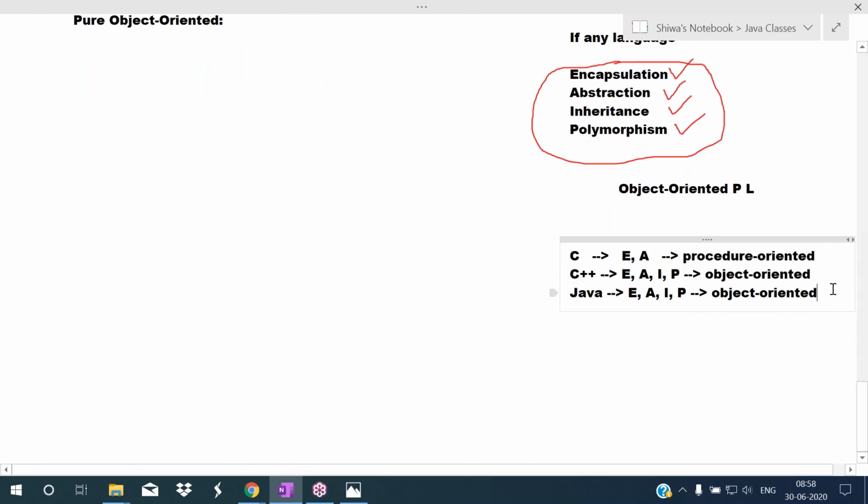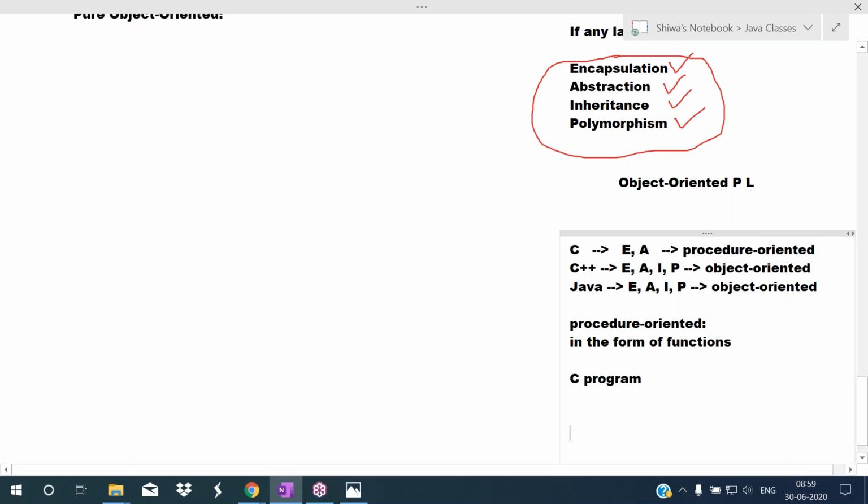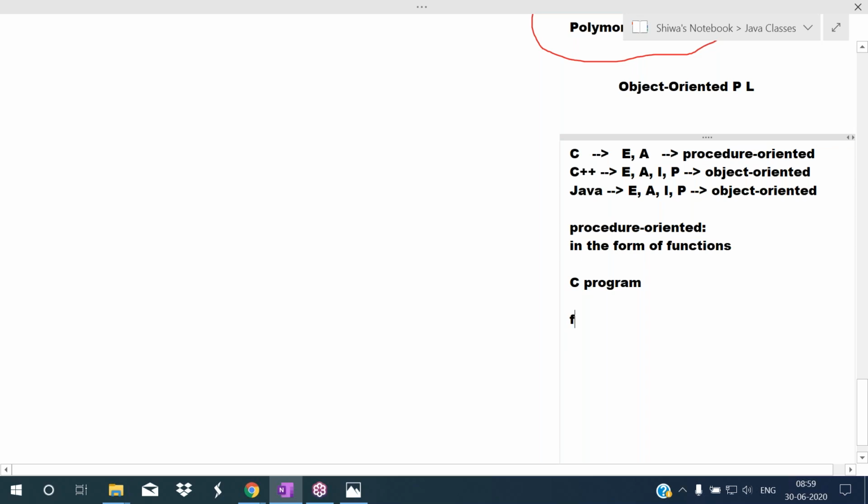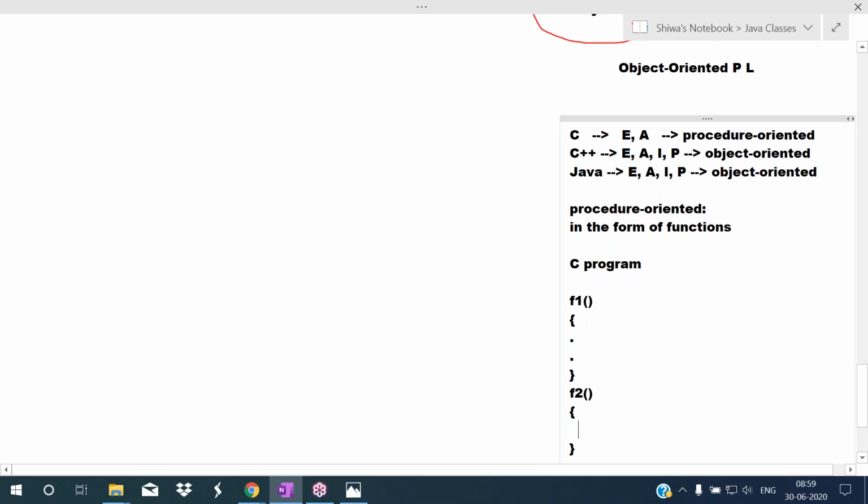So what is procedure oriented? Procedure oriented programming has one style, and object oriented programming has another style. Procedure oriented program means we write the program in the form of functions. For example, a C program. This is function 1, and in function 1 you write some code. Then you define function 2. Like this you can define any number of functions.